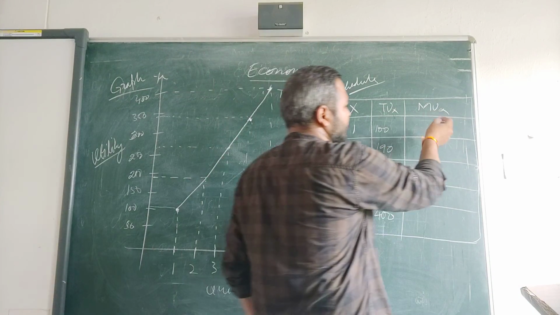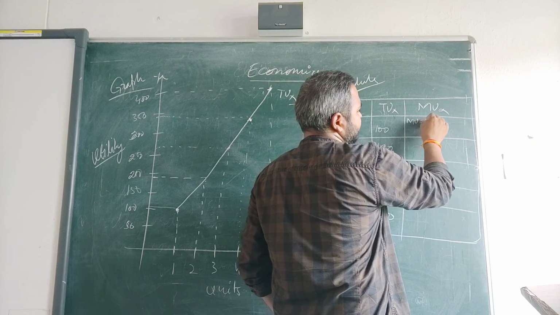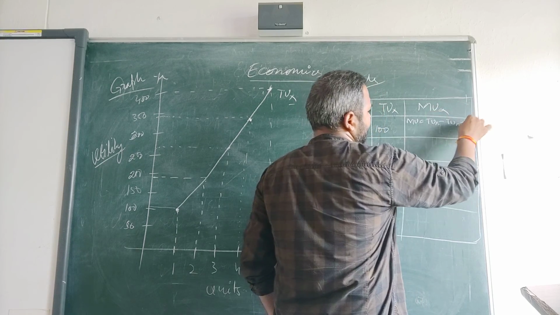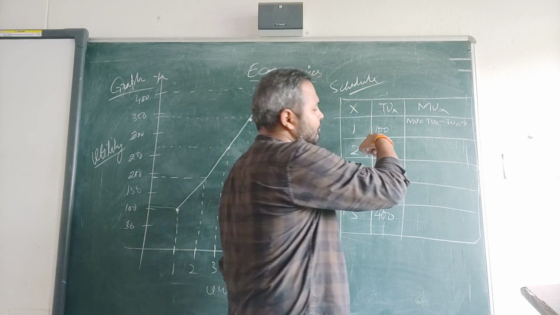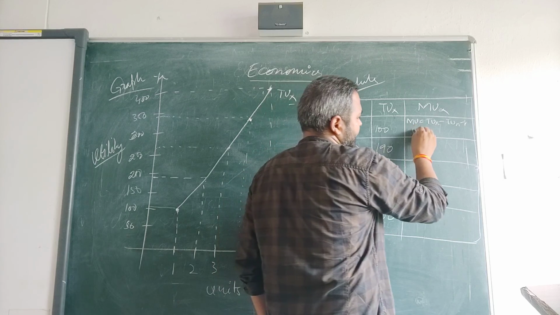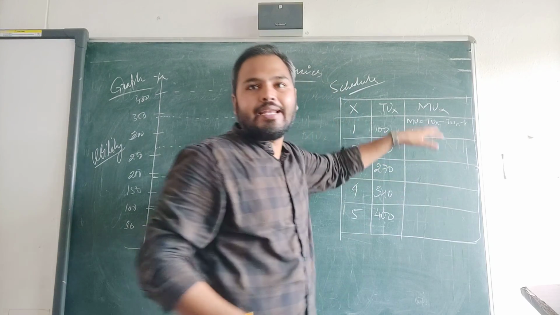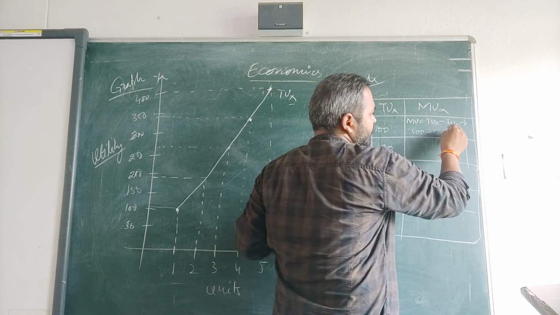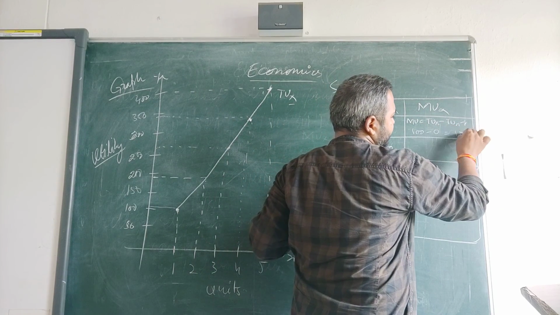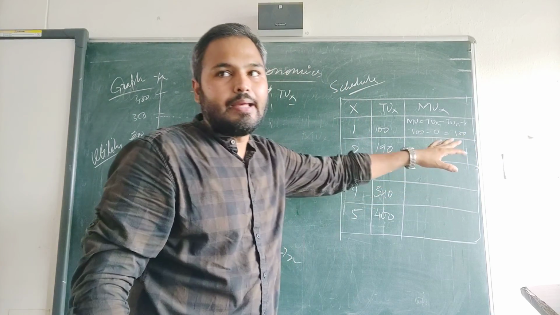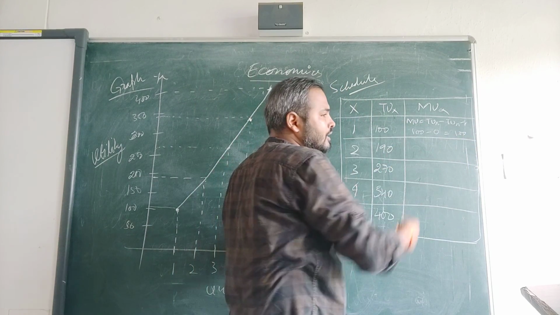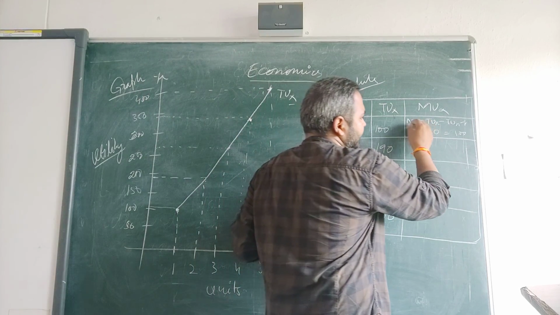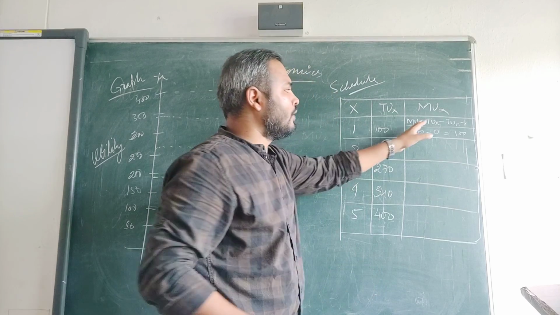So how are you going to find out how much marginal utility has been added each time? What was the formula? MUX is equal to TUN minus TUN minus 1. Okay, so how much is it? 100. Before 100, had we consumed any commodity? No, that was 0. So we will take it as 0. So MU is 100. Now second time when we consumed the commodity, how much total utility have we got?